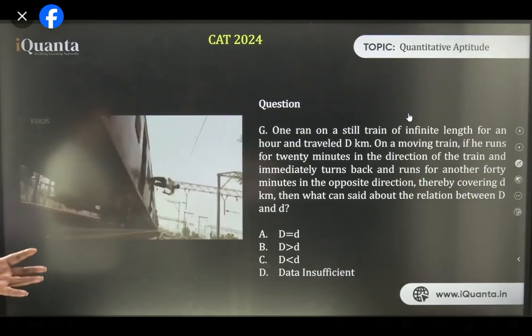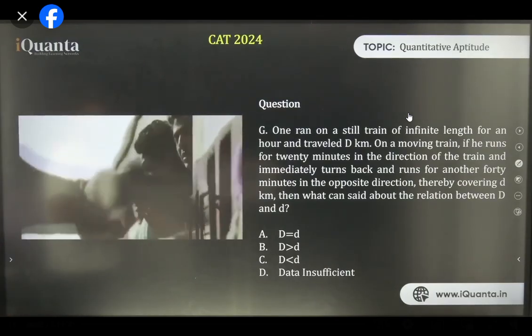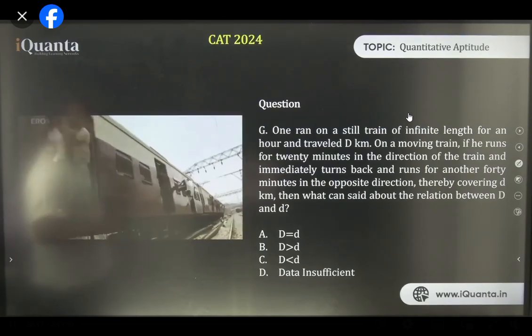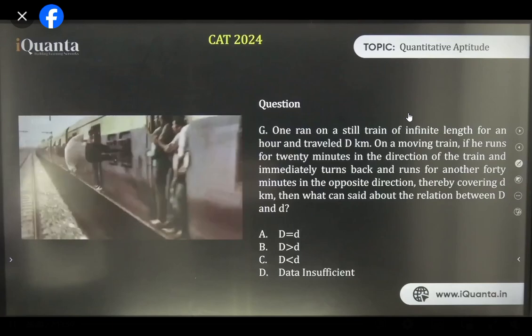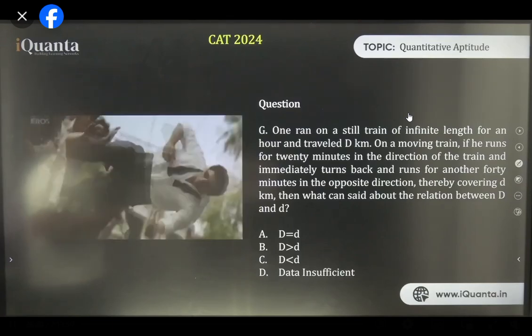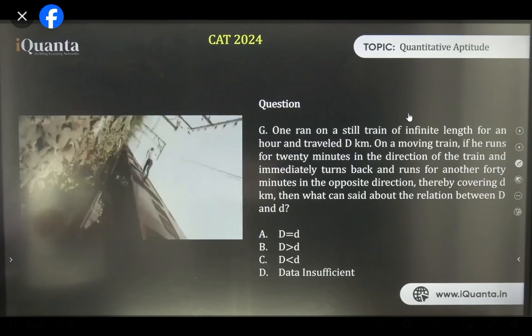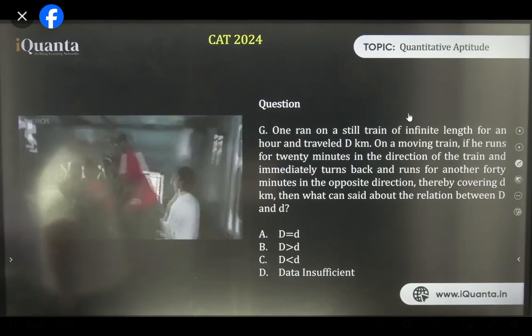G1 ran on a still train of infinite length for an hour and traveled capital D kilometers. On a moving train, if he runs for 20 minutes in the direction of the train and immediately turns back and runs for another 40 minutes in the opposite direction, thereby covering small d kilometers, then what can be said about the relationship between capital D and small d?